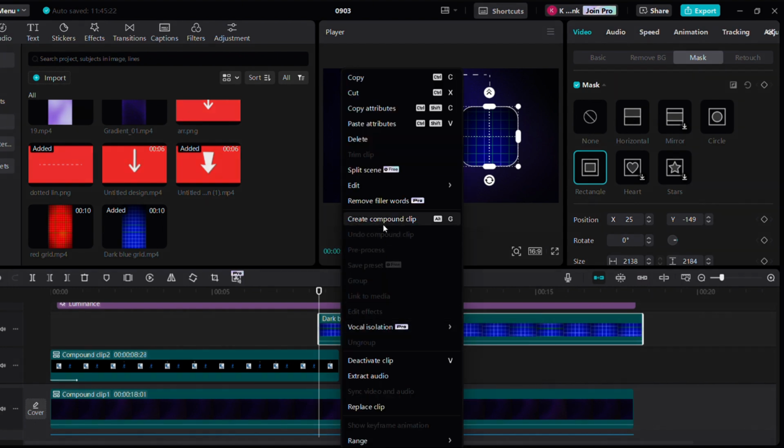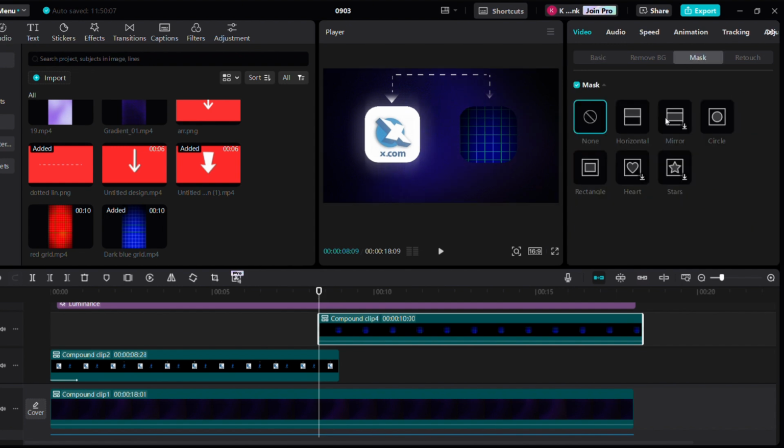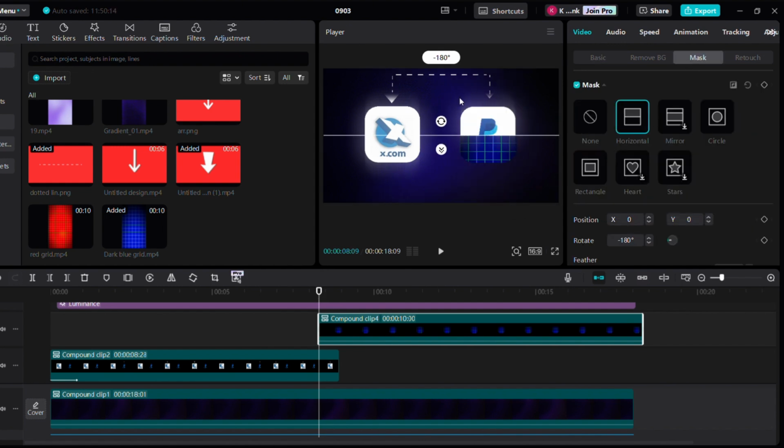Now make that clip to compound clip. Again, go to Mask and select Horizontal Mask and animate it like this.